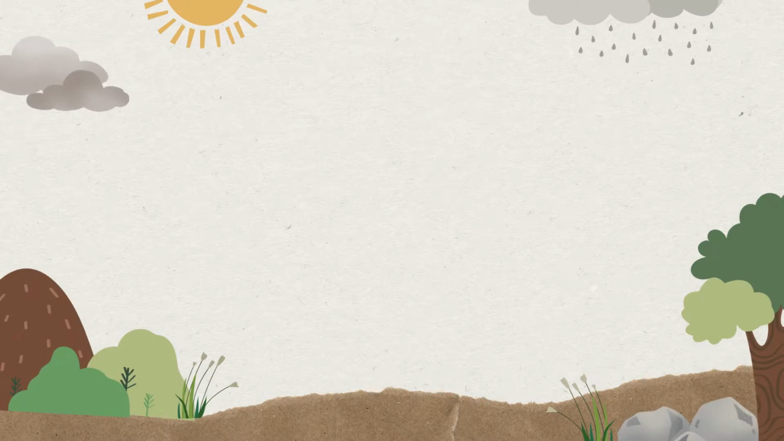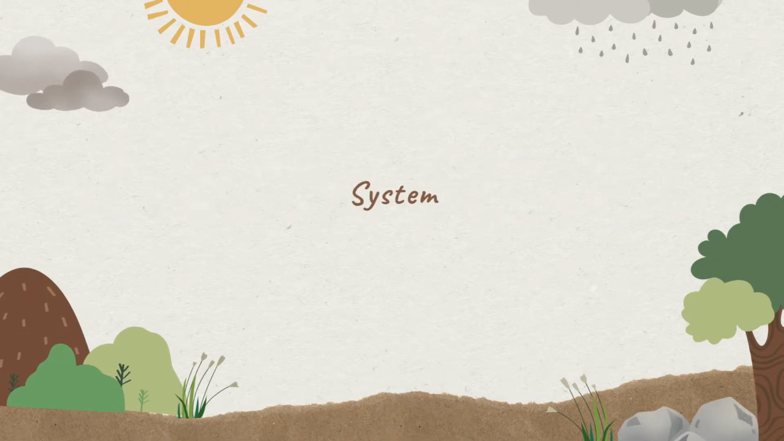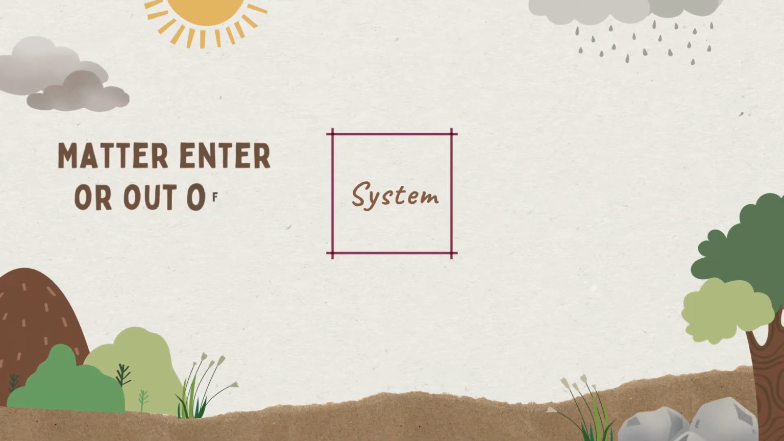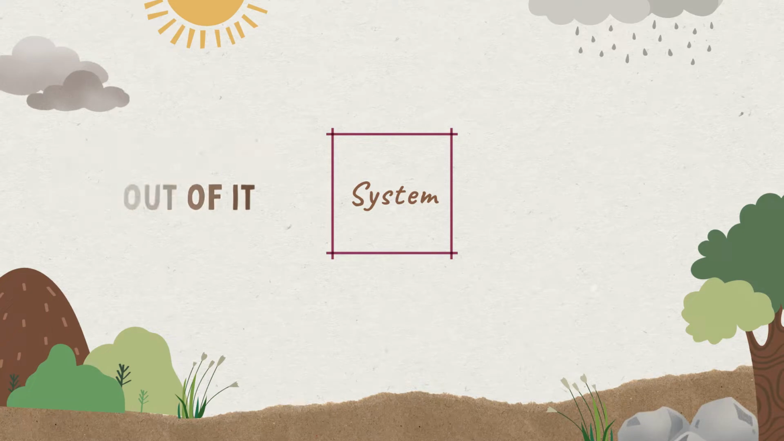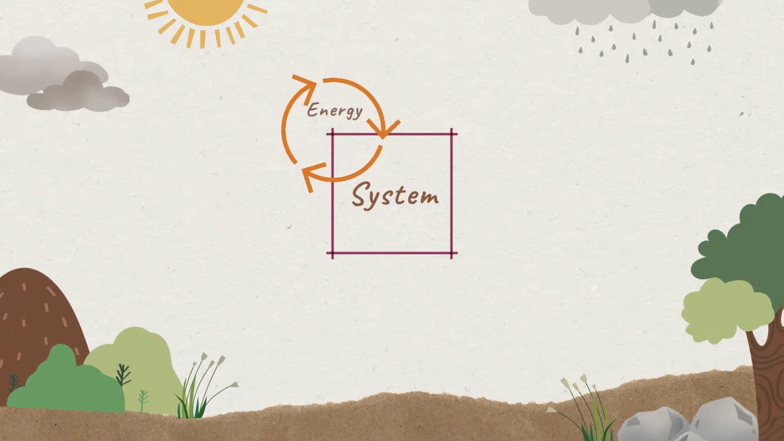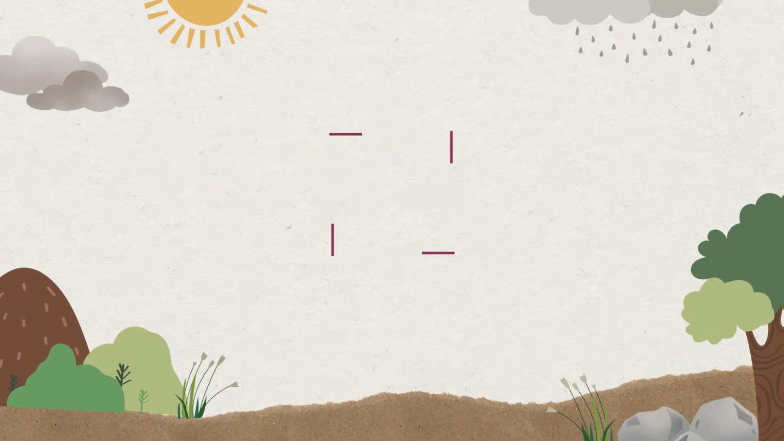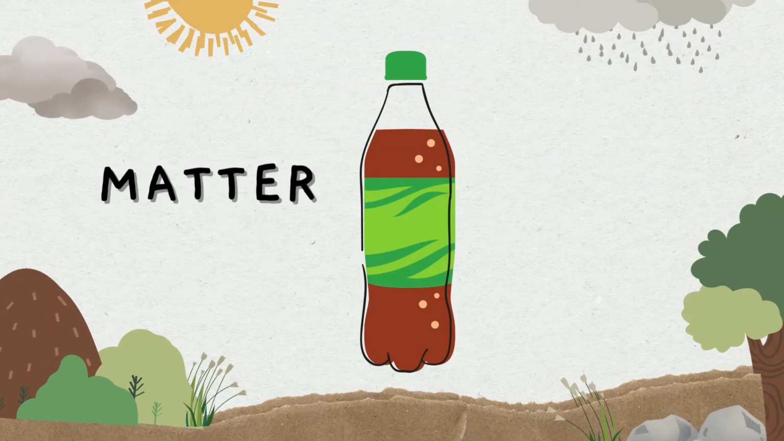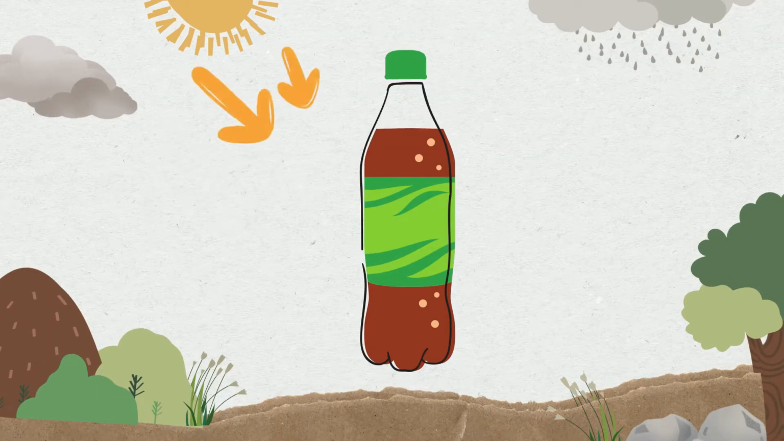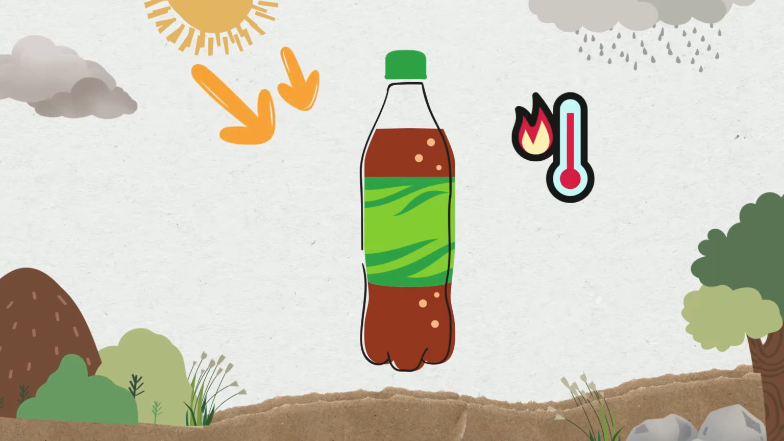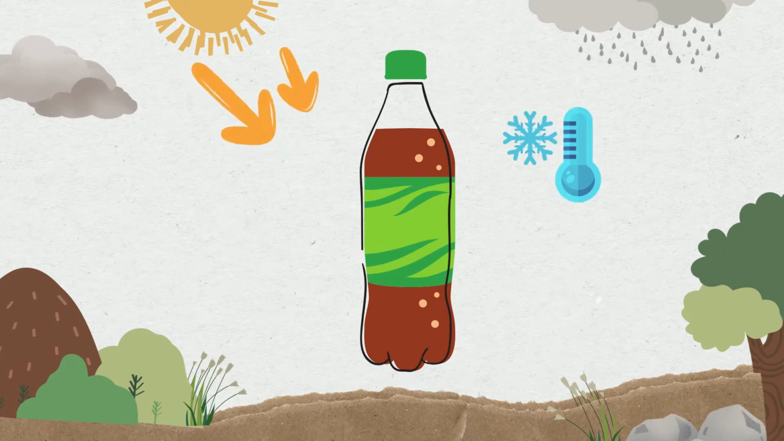Let's understand the closed system first. A closed system does not allow the transfer of matter into or out of it. However, the transfer of energy is permitted. Consider a water bottle as an example. There is no matter transfer out of the bottle, but the energy keeps moving in and out. Then, make the temperature of the water change.